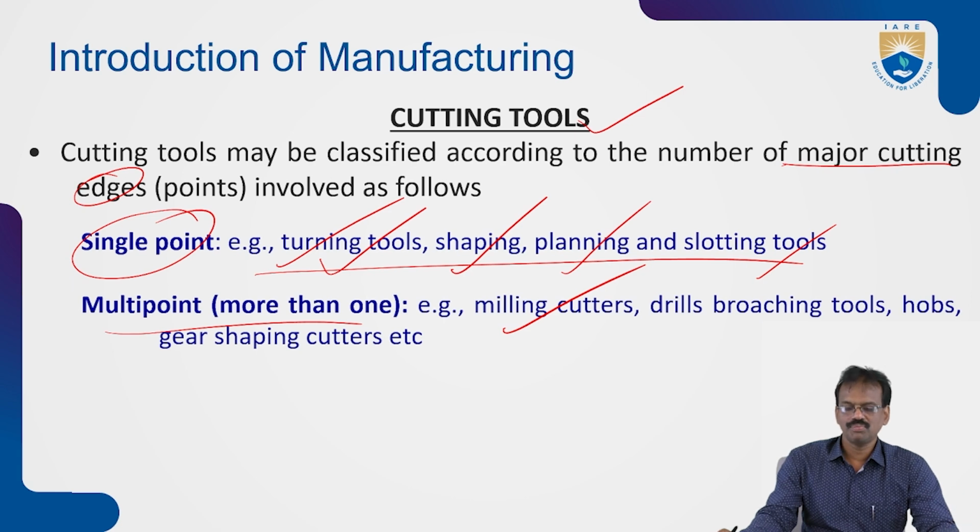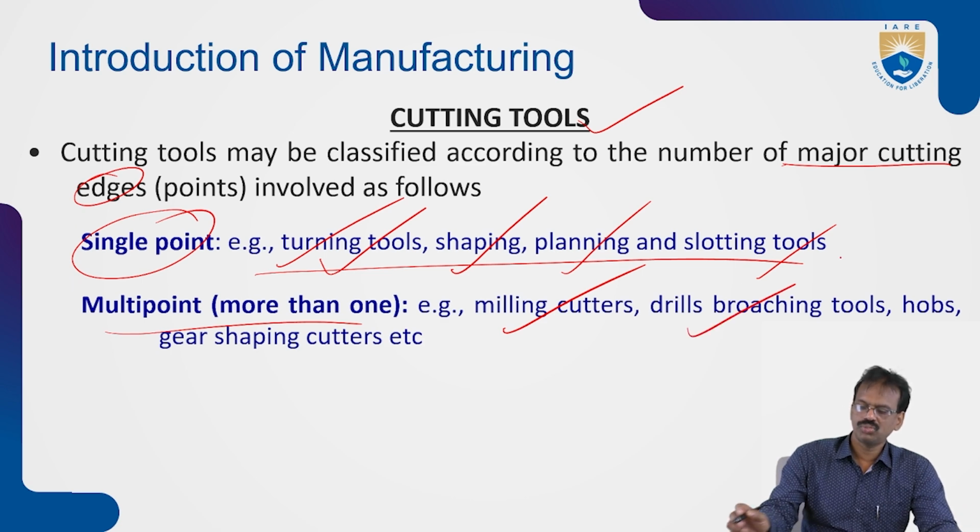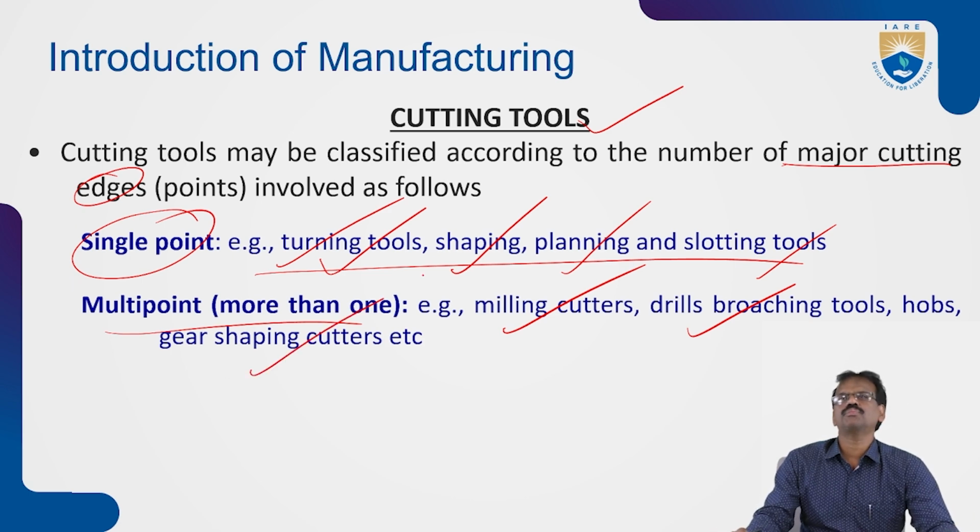There are many types of milling cutters, which we'll discuss in further classes. Next are drilling and broaching tools, and gear shaping cutters. So many cutting tools are there, and those are called multi-point cutting tools.